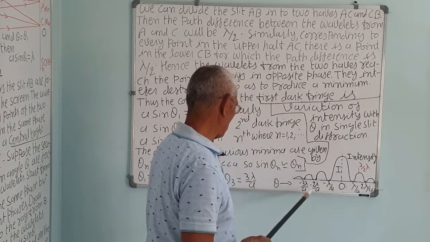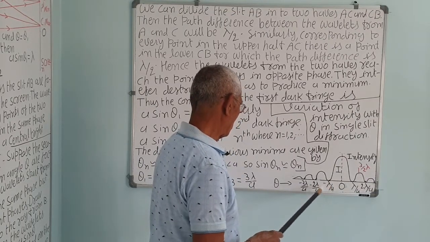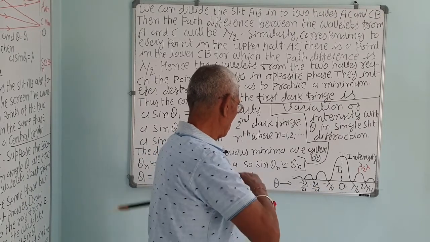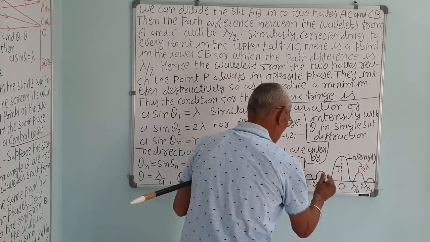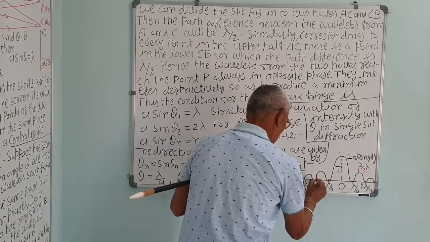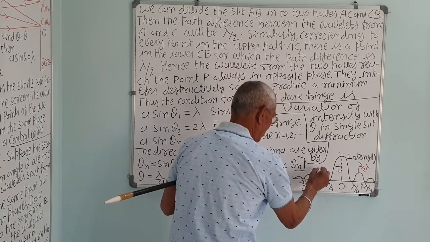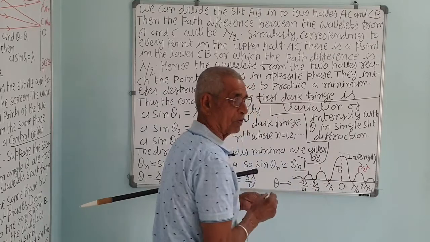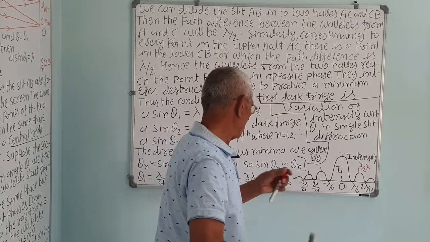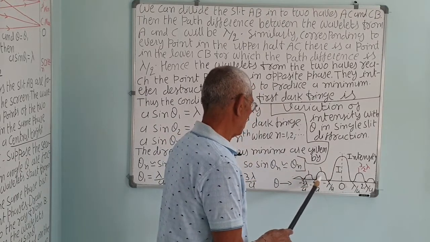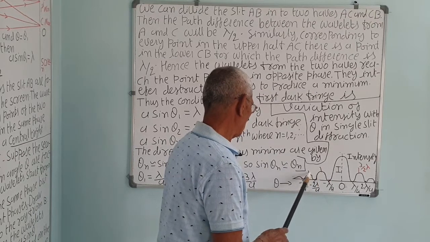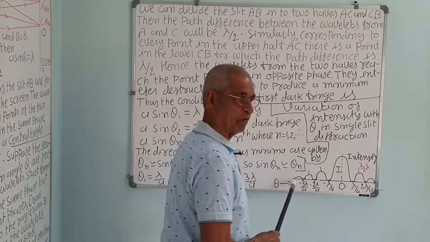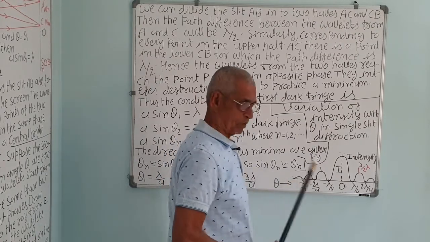Similarly, on this side, in the negative direction, minus lambda by A, minus 2 lambda by A are the first, second and third minima. This is the first maxima, second maxima, and so on, at minus 3 by 2 lambda, and theta 2 at 5 by 2 lambda, 7 by 2 lambda, and so on.